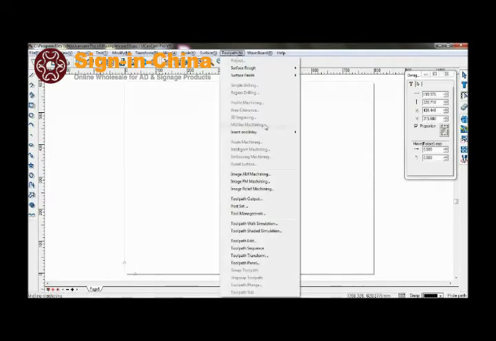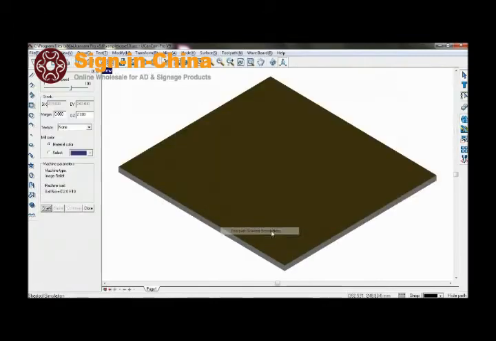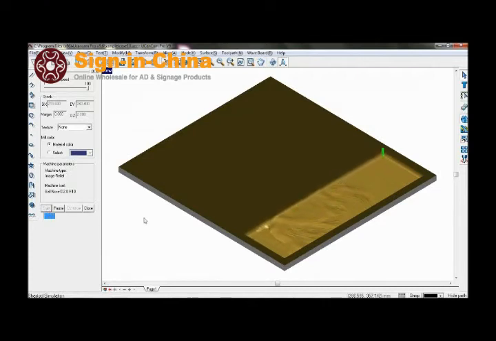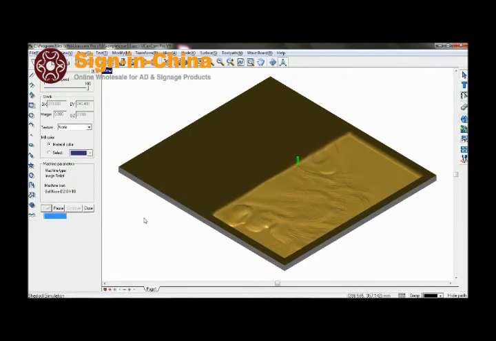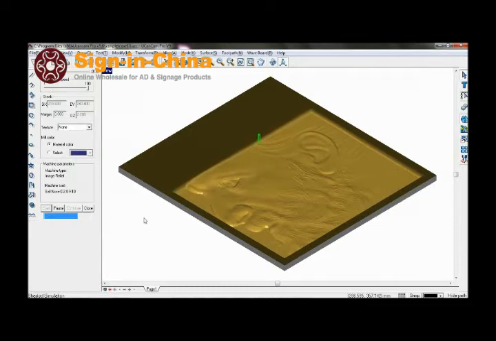Now go to Toolpath, Toolpath Shaded Simulation, and you can simulate it and see that the tool cuts only horizontally. Ucancam will automatically calibrate and adjust the depth of the tool according to the brightness of the grayscale picture.